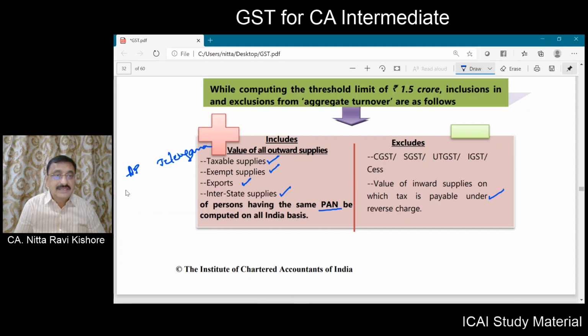So, for the purpose of calculation of the aggregate turnover, you have to include this plus this also and check if it is less than or equal to 1.5 crore. Now, if it is less than or equal to 1.5 crore, you have to opt for composition scheme in AP as well as you have to opt for composition scheme in Telangana.